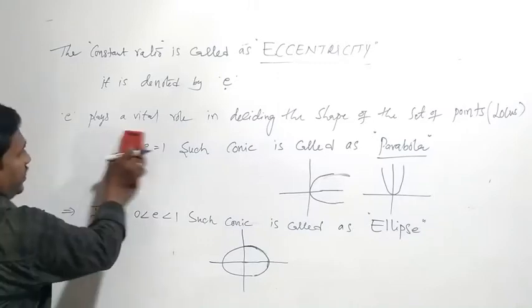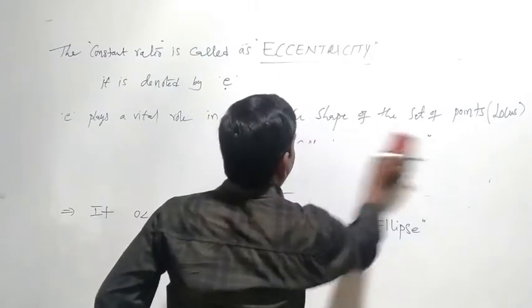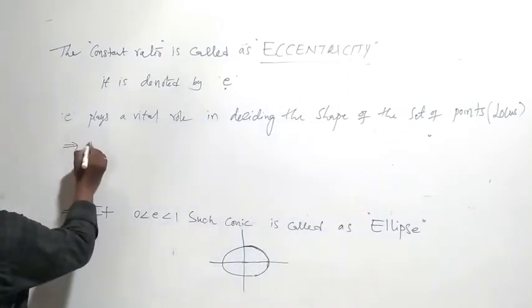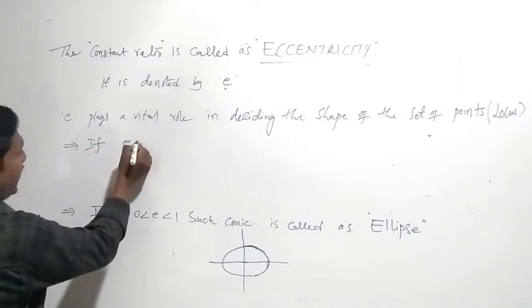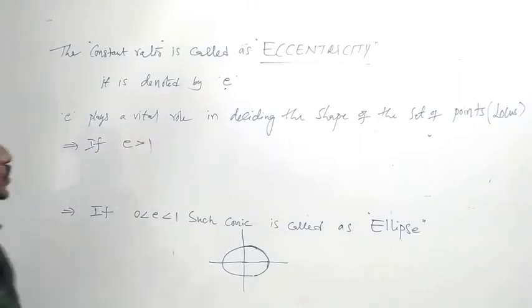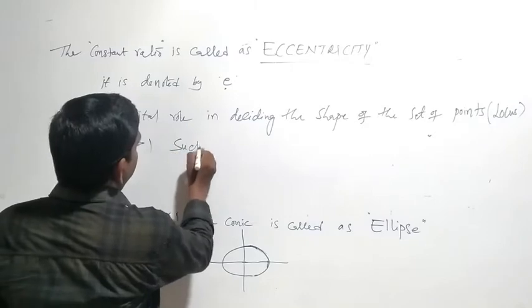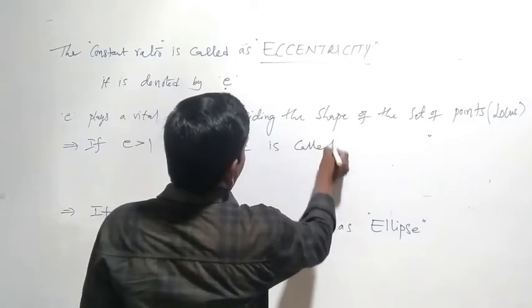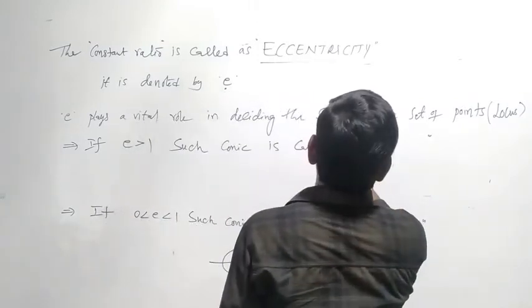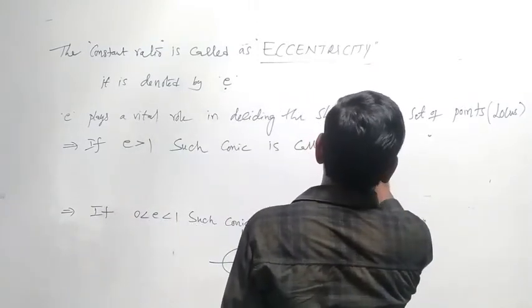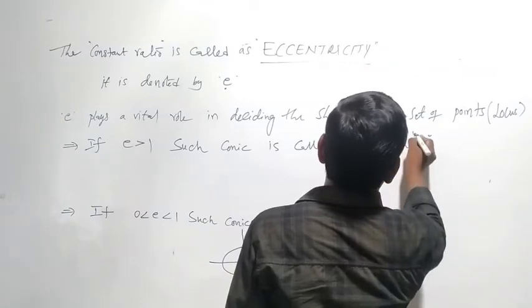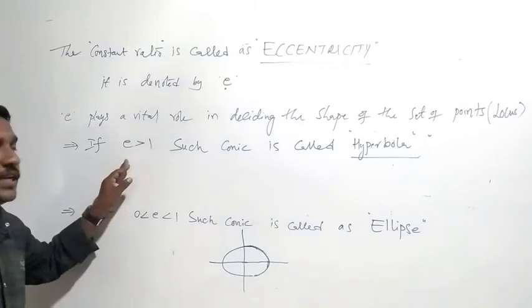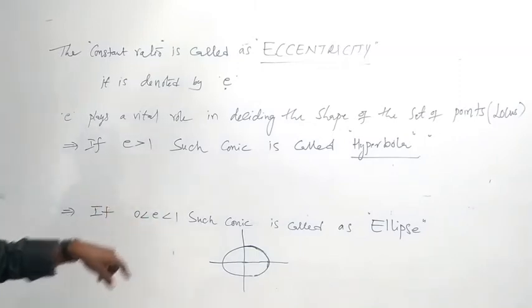And the next condition, third condition: if e greater than 1, such a conic is called a hyperbola.